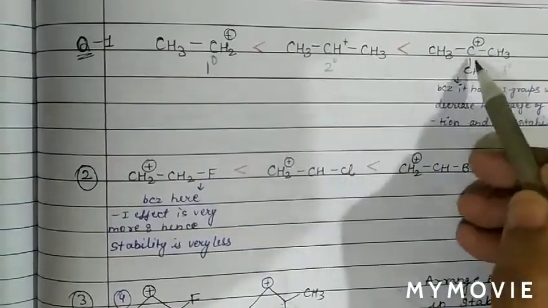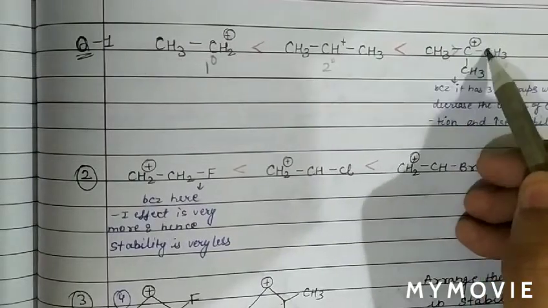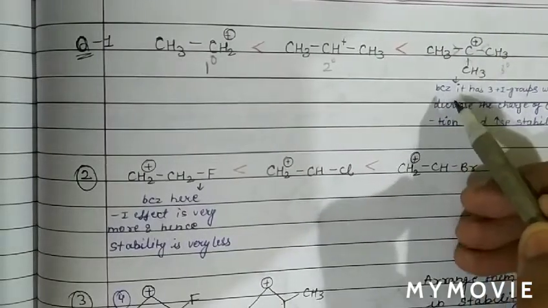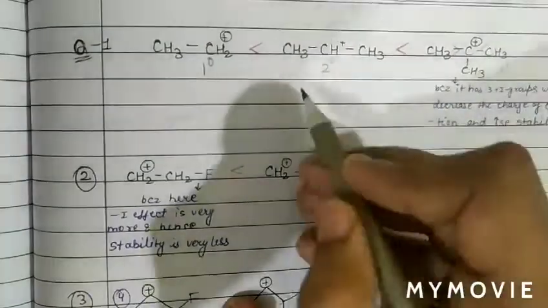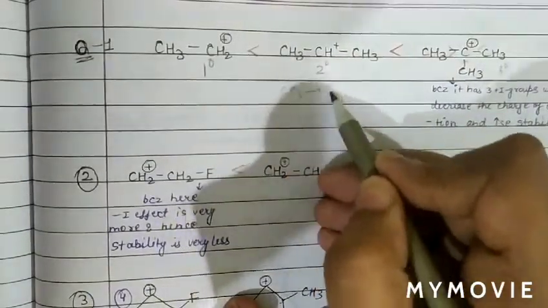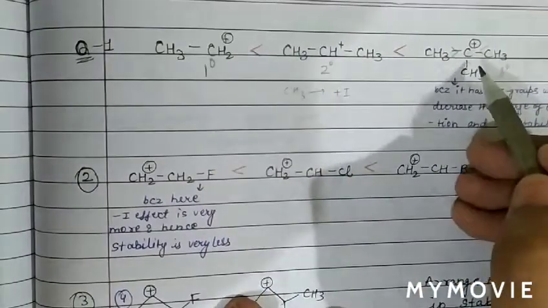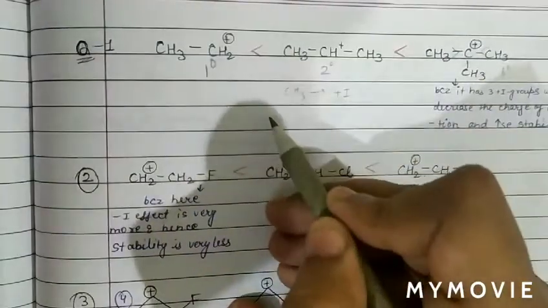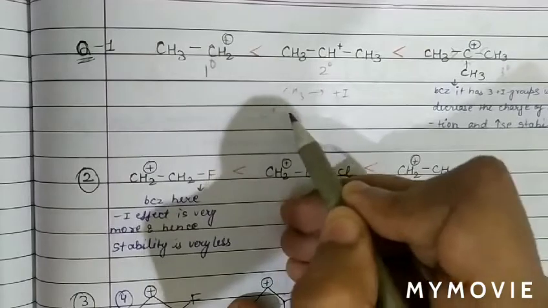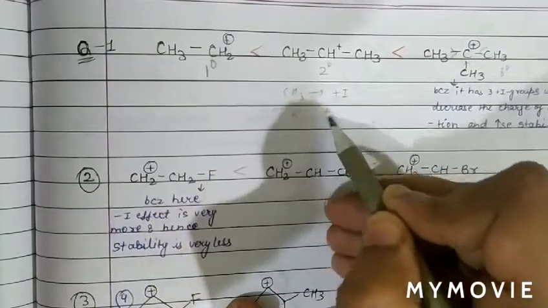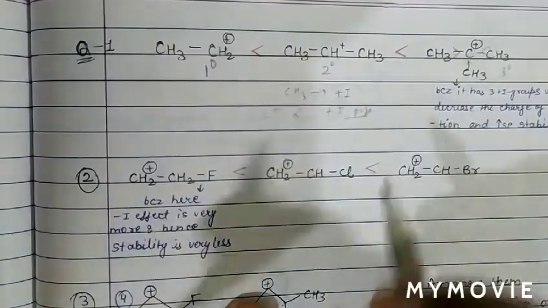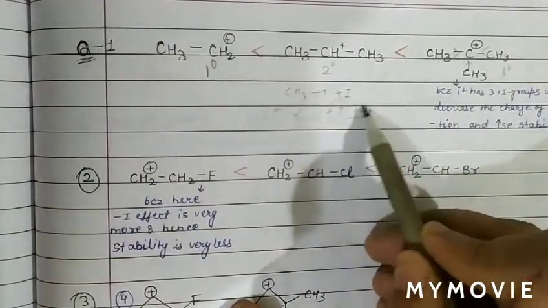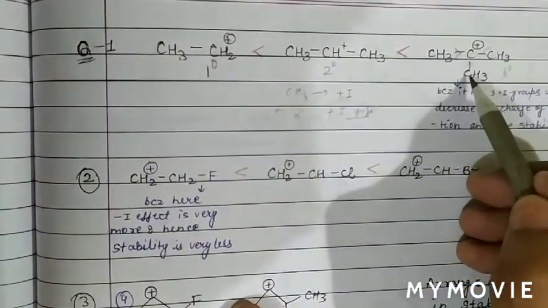In 3 degree there are 3 alkyl groups, meaning 3 plus I groups, which are electron releasing groups. We know alkyl groups are plus I groups, so CH3 is a plus I group. The stability of carbocation is directly proportional to plus I groups.